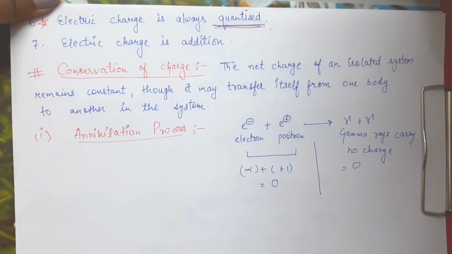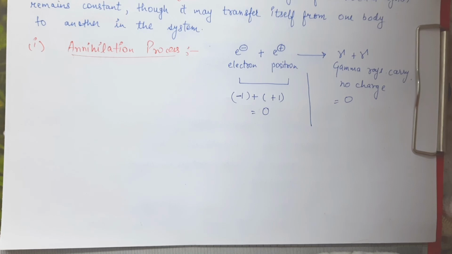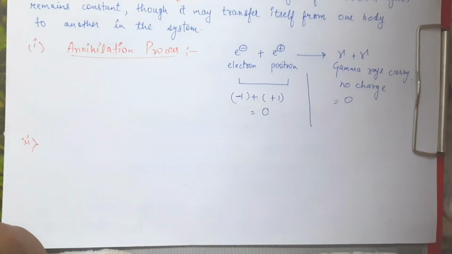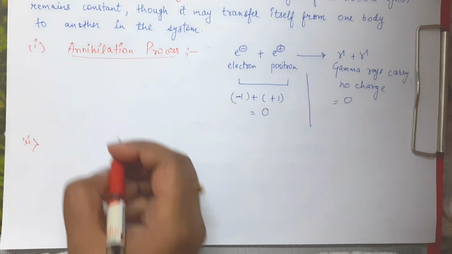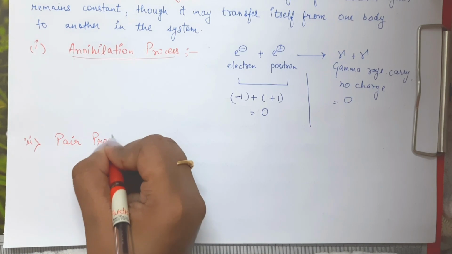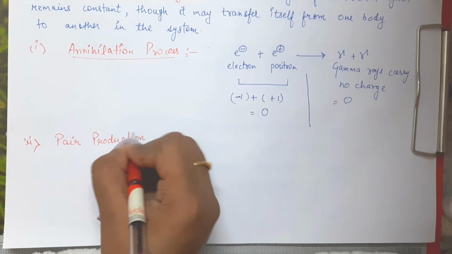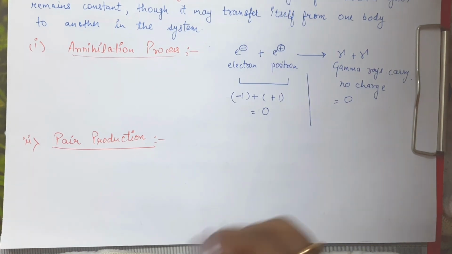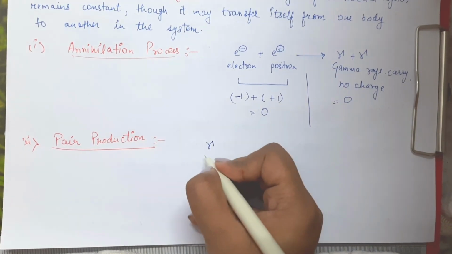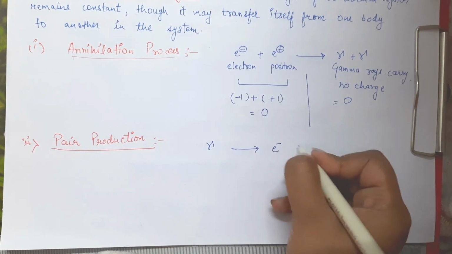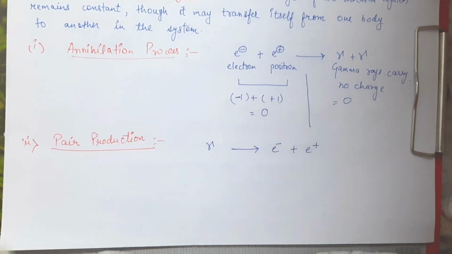Now we'll look at one more example. The next example is just the opposite of this process, and that is called pair production. In this case, we have gamma rays, and the gamma ray provides us with one electron and one positron.